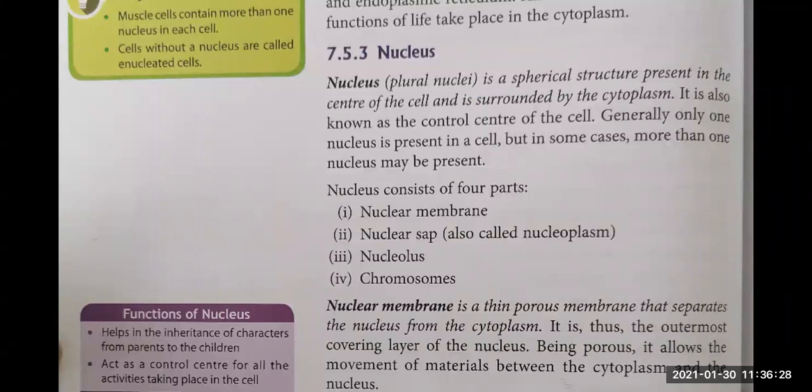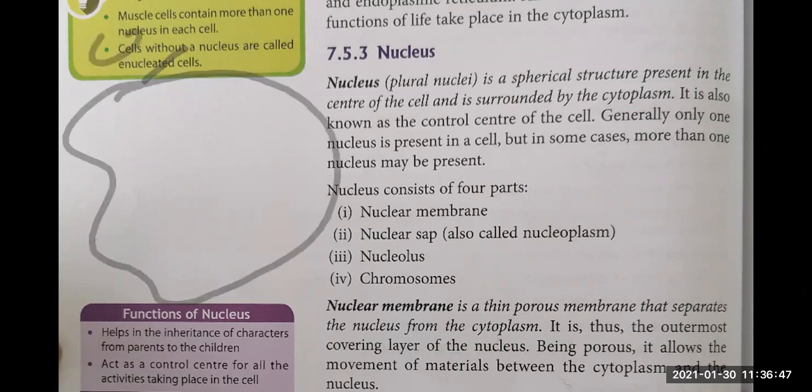Okay, what is nucleus? Nucleus is a spherical structure. वो गोल सा structure होता है, कहाँ present होता है? At the center of the cell and is surrounded by the cytoplasm. So let me draw a cell over here. This is my cell wall, cell membrane. ये कौन है बेटा? Cell membrane.